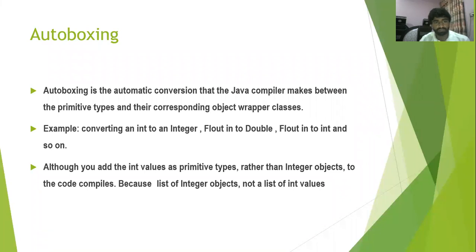What is autoboxing? Autoboxing is the automatic conversion that the Java compiler makes between the primitive types and their corresponding object wrapper classes.